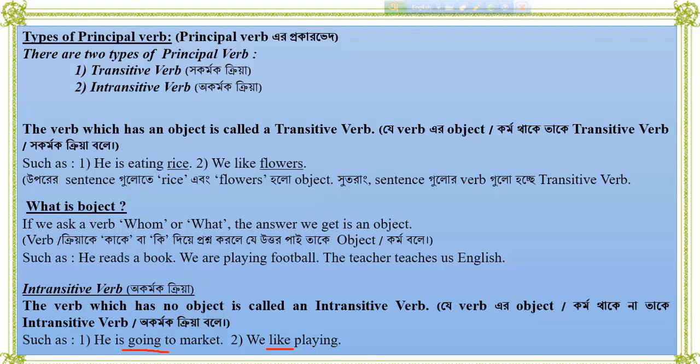So there is no object. As a result, we can say like is an intransitive verb. So dear students, I think you can know about transitive and intransitive verb.